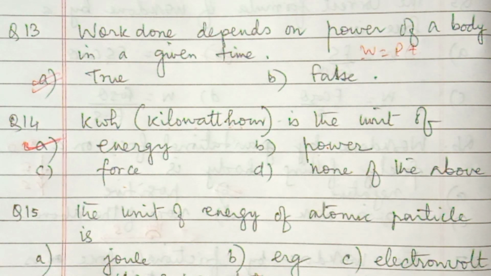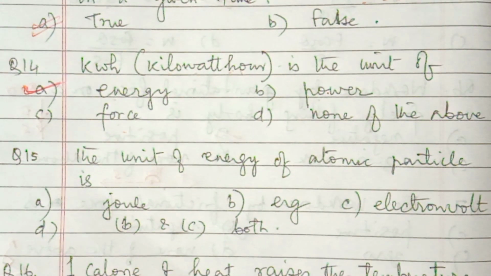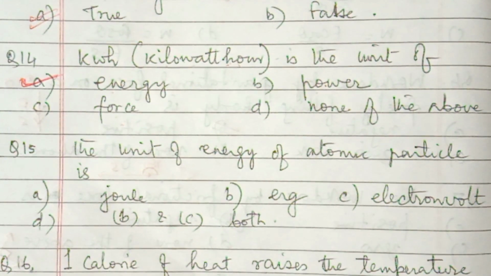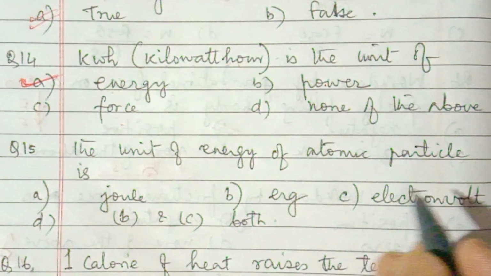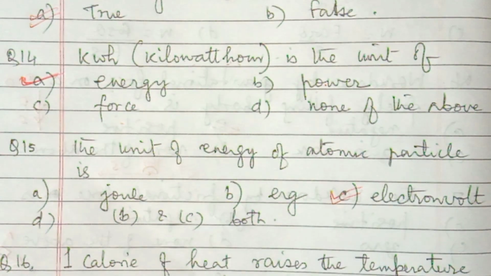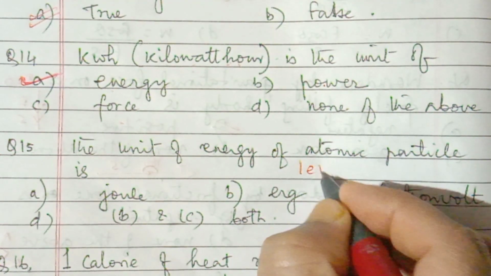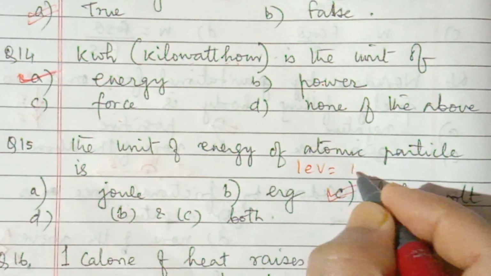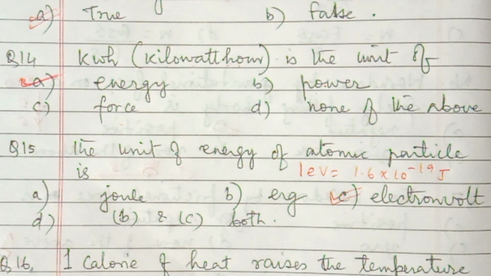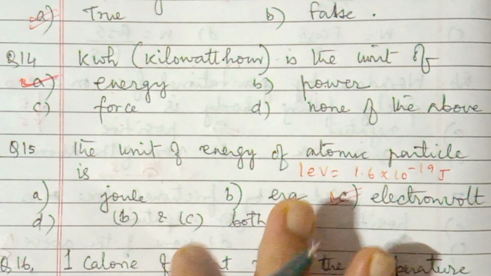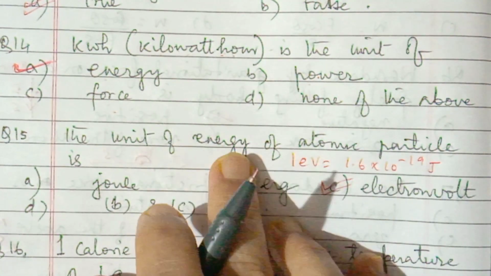Next question, number 15. The unit of energy of atomic particle is electron volt. Okay, so a small amount of energy is involved. 1 electron volt is 1.6 into 10 to the power minus 19 joule. So it is a very small amount of energy, so a smaller unit is used. So electron volt is used for measuring atomic energy.